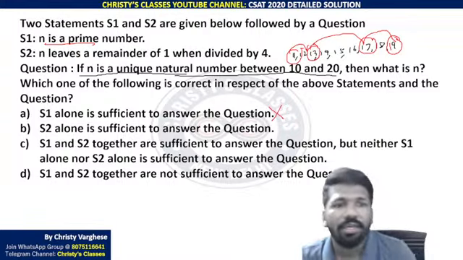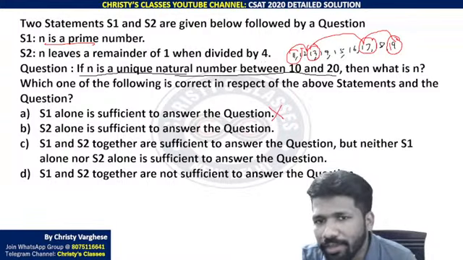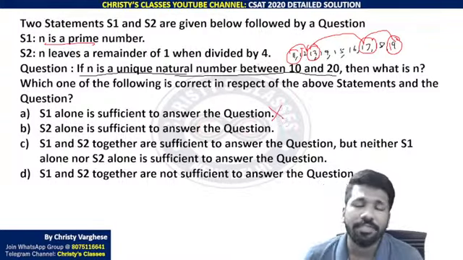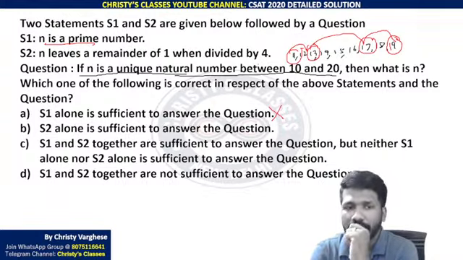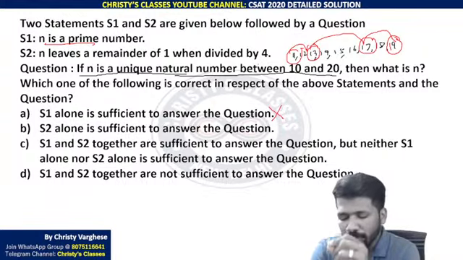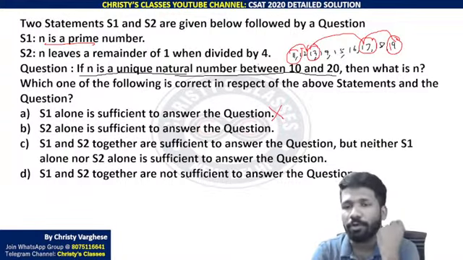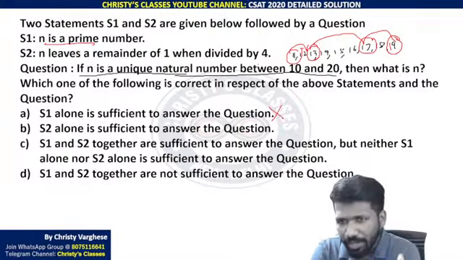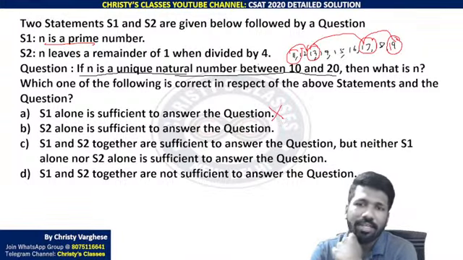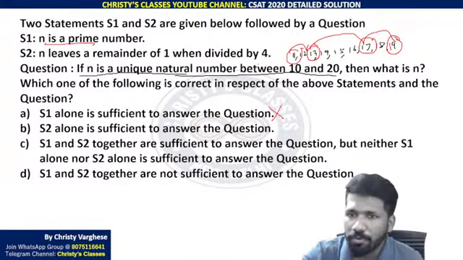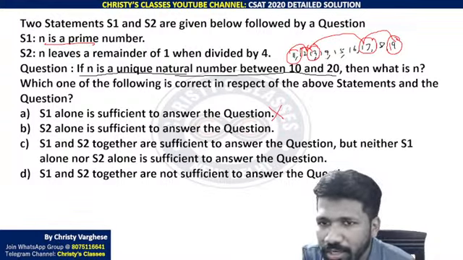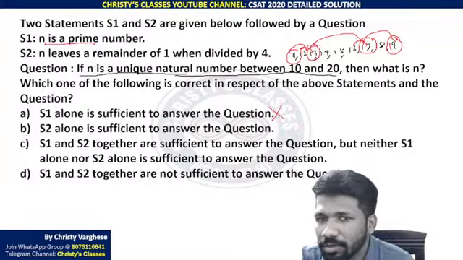Now option B, n leaves a remainder of 1 when divided by 4. N leaves a remainder of 1 when divided by 4 means the number minus 1 should be a multiple of 4. Between 10 and 20, how many such numbers are there? Number minus 1 is a multiple of 4. 13 is such a number. 13 minus 1 is a multiple of 4. 17 minus 1 is a multiple of 4.